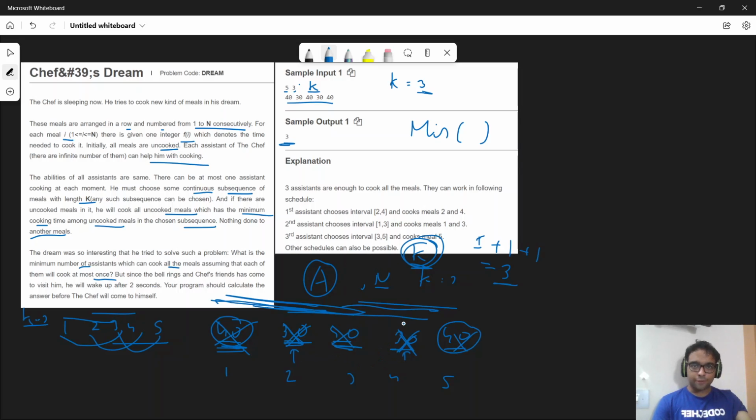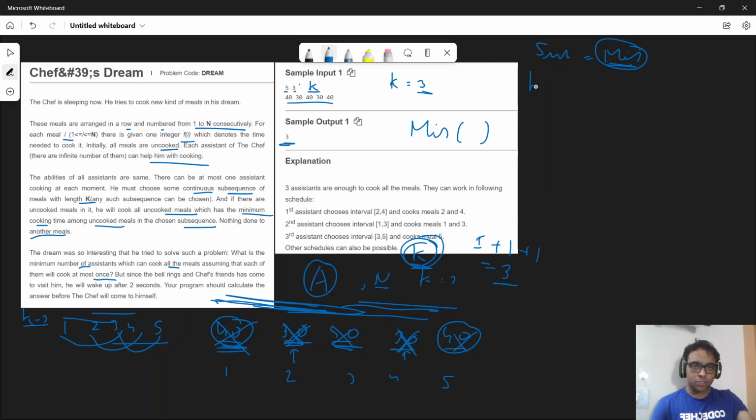Now, how to approach such kind of problems? This problem is mainly a greedy solution. So what you can do is, firstly, try to select the subsequence having the minimum element and having as much range as possible. Let me show you how exactly you can do the problem.